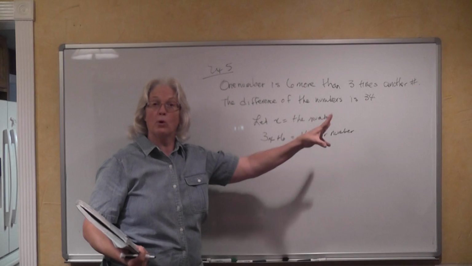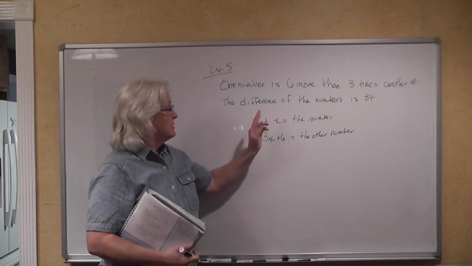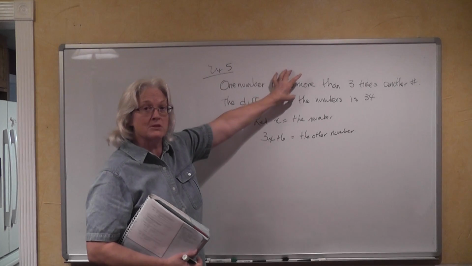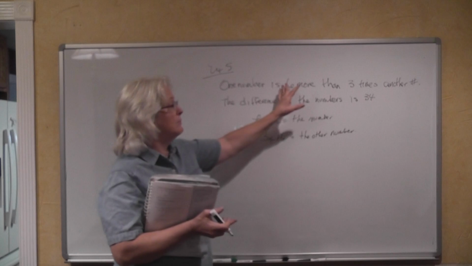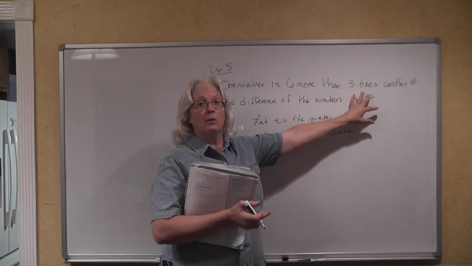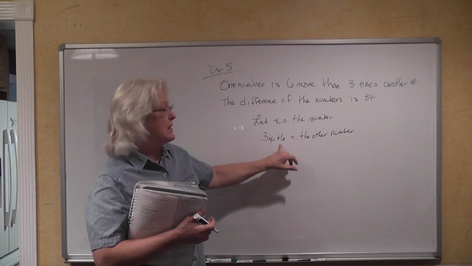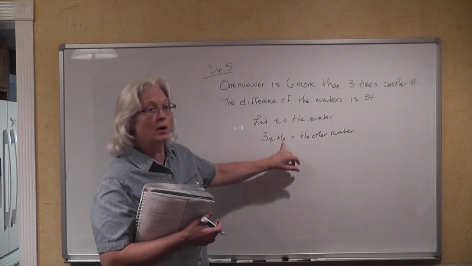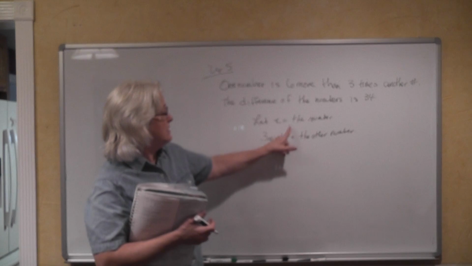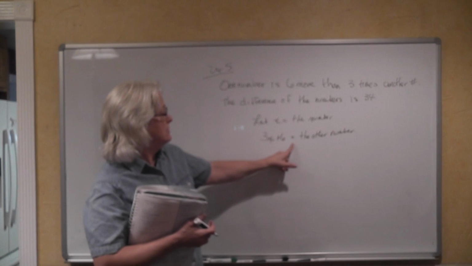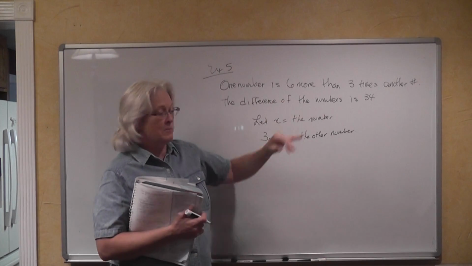Remember I said with more than, less than, it helps me to read it backwards. But you have to look at problems like this and make sure you know what number you're beginning with. We're not beginning with 6. We're beginning with 3 times a number, and we're adding 6, so we have 6 more than 3 times a number. This right here is the way that we're going to use our variable for both numbers.